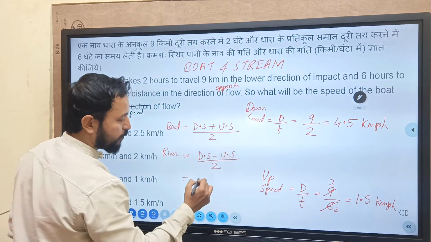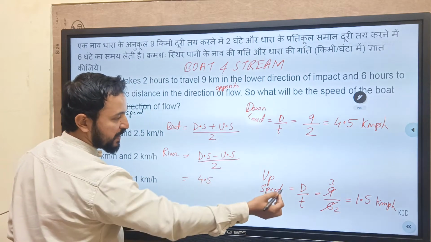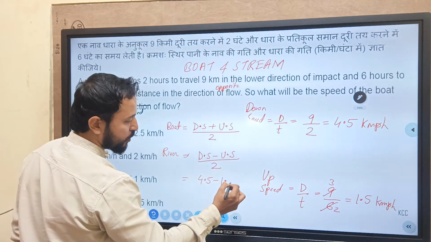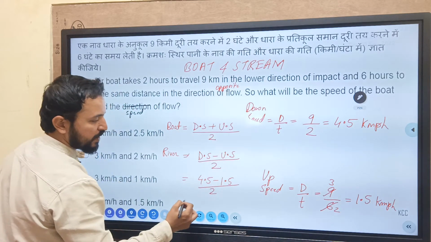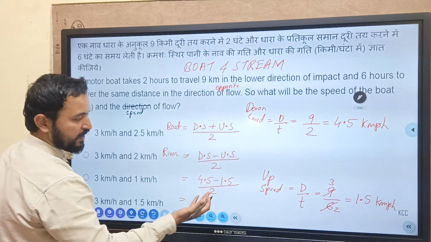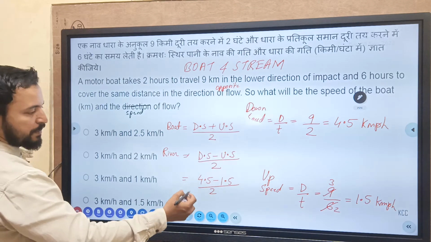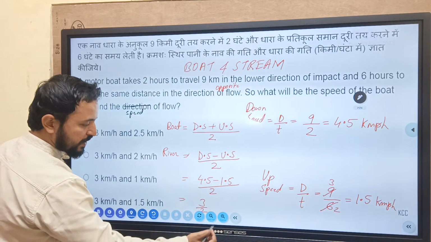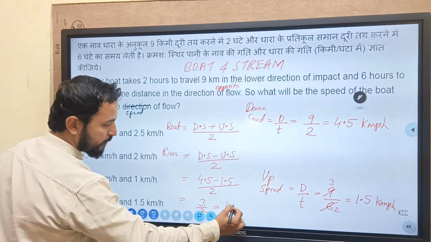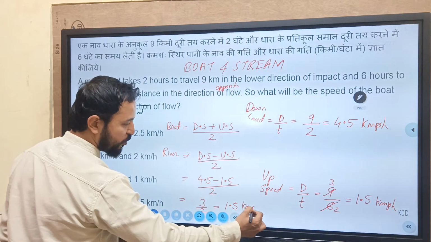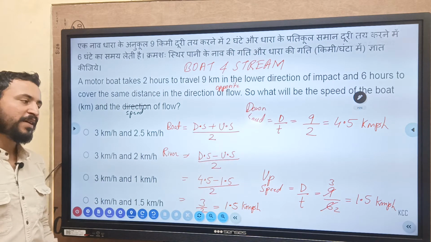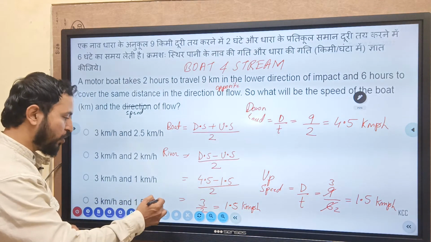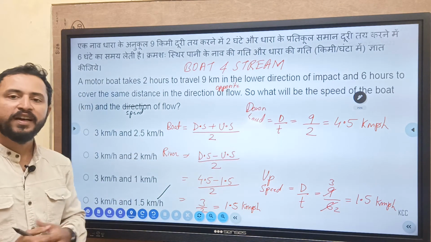Down speed is how much? 4.5. And up speed कितना है? 1.5. दोनों का difference करेंगे, आधे से आधा कट, 4.5 minus 1.5 कितना हो गया भैया? ये हो गया आपका 3. ओके, and 3 by 2 is basically 1.5 kilometer per hour. ये है हमारा answer for this question. So option number D is having 1.5 km per hour.